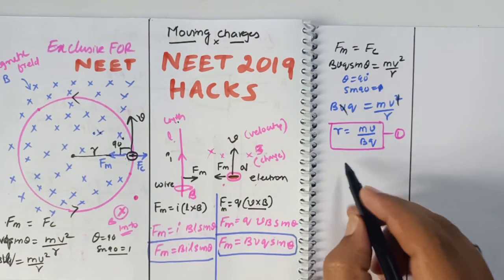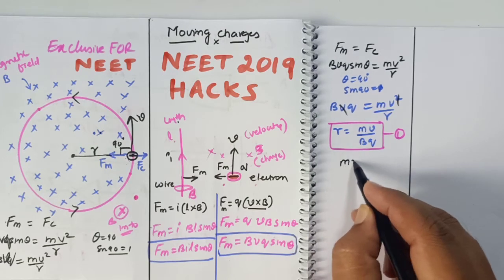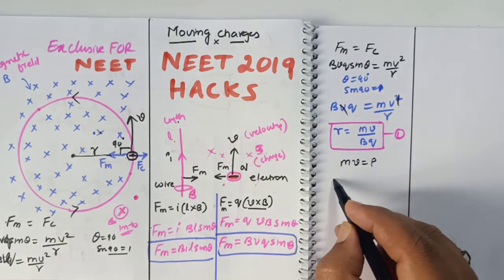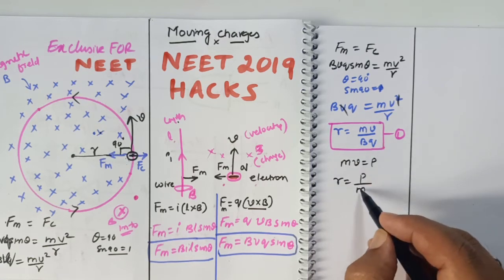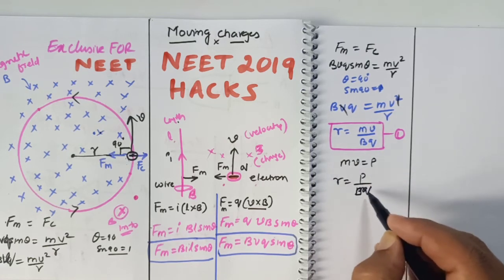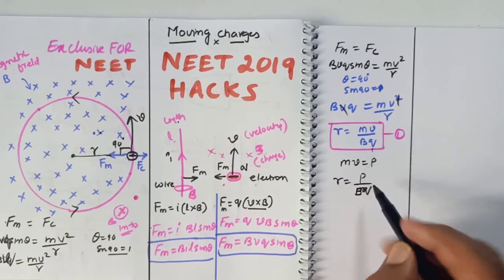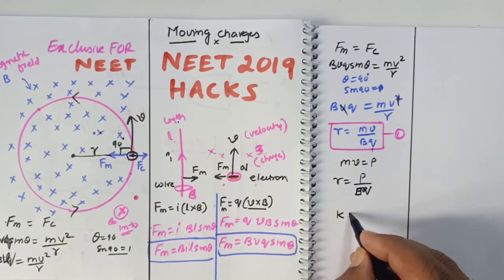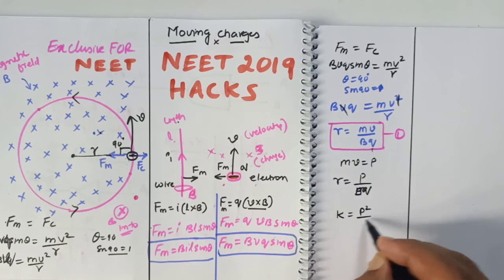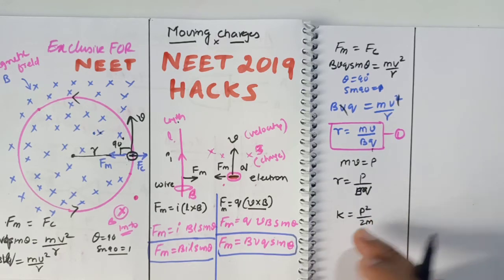You know that mv is given by the letter p, therefore you can write this as p/bq. So what is p here? You know kinetic energy is equal to p squared by 2m. You know this formula very well.